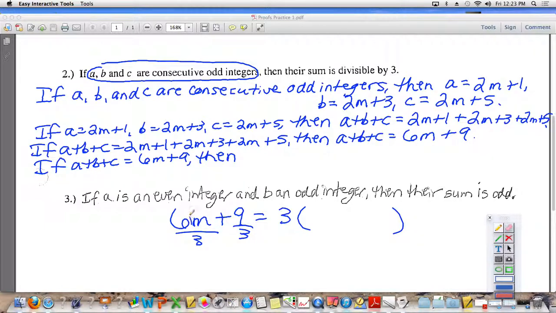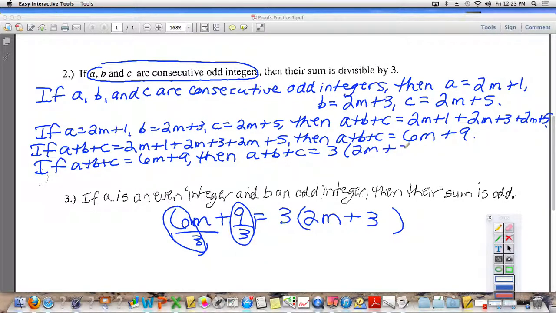In other words, I am factoring a 3 out, which really means I'm dividing each of these by 3. If I divide a 6 by 3, I get 2, but I have an m next to it, so it's 2m. And then what's 9 divided by 3? 3. So 6m plus 9 is the same thing as 3 times 2m plus 3. So now A plus B plus C is equal to 3 times 2m plus 3.